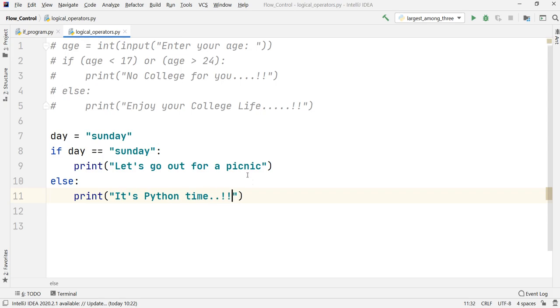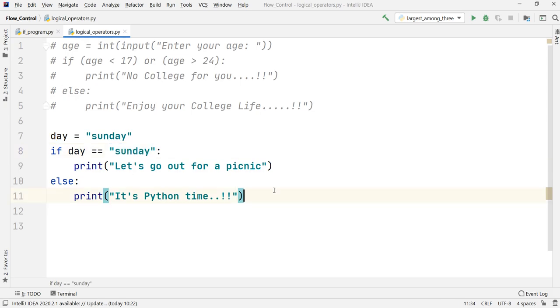Okay, so I guess you have understood the program we have written. We have created one variable day to which I have assigned the value Sunday. Carefully observe here, because it is a string, that is why we have put it in double quotes, or you can put it in single quotes as well. In the condition of if, we have checked if the variable day has the value Sunday. If so, we have said let us go out for a picnic, and if the day is any other day, then it will print out it is Python time.